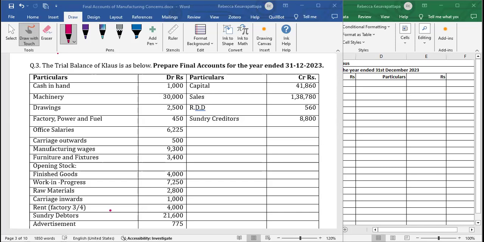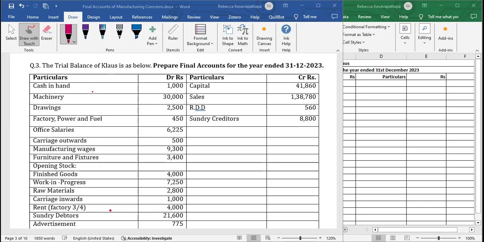Okay, we'll start with the question of final accounts of a manufacturing concern. Just to revise, we have to prepare manufacturing account, trading account, profit and loss account, and balance sheet. First one, we will read the question. The trial balance of Clause is as follows. Prepare final accounts for the year ending 31st of December 2023. We'll see one by one.